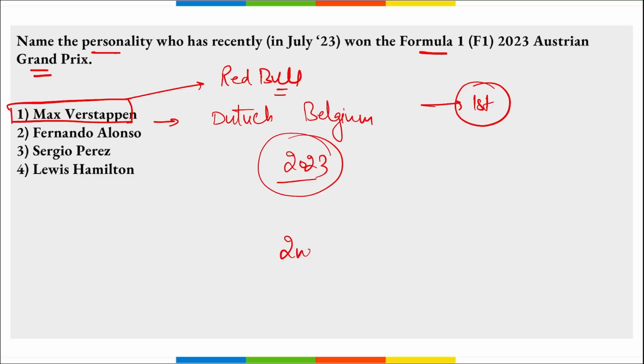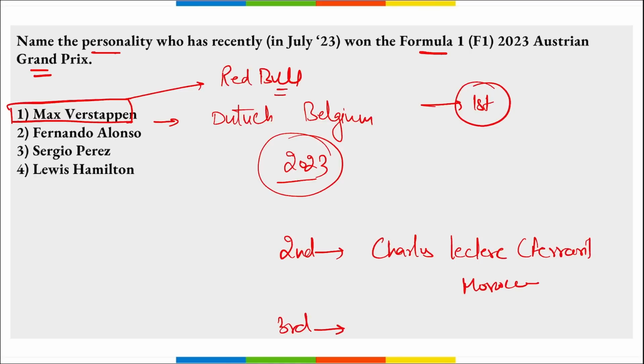Now who was in second position here? Charles Leclerc. He drives for Ferrari. He is from Monaco. Who was in third position here? Sergio Perez. He drives for Red Bull, and he is from Mexico. He was in third position. So on top was Red Bull driver Max Verstappen, who won this Austrian Grand Prix.